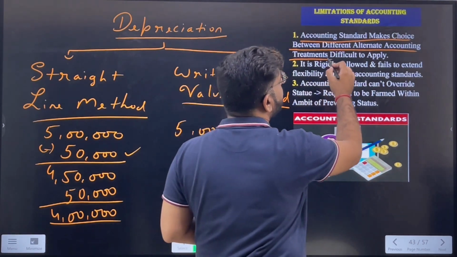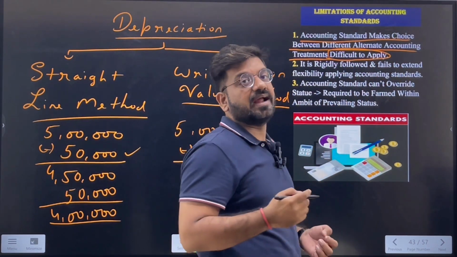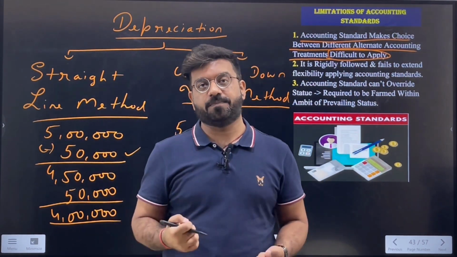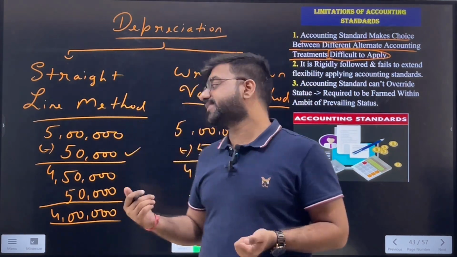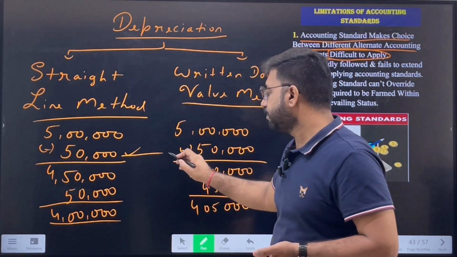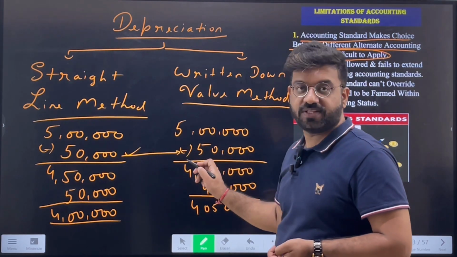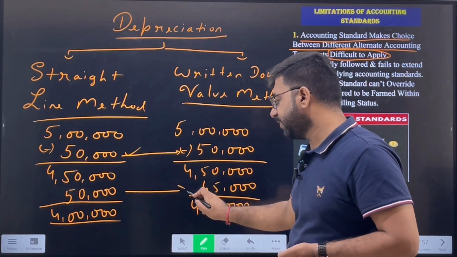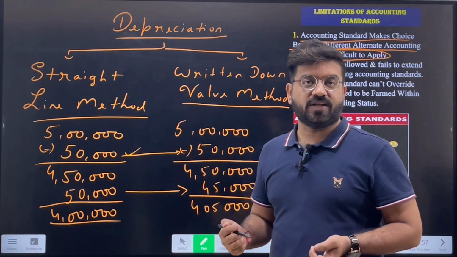So it is basically difficult to apply the accounting standards which will be suitable for our company. Why is it difficult? You can just see there is just a minute difference. The first year is 50,000. Second year onward, there is a difference that is only a difference of 5,000.